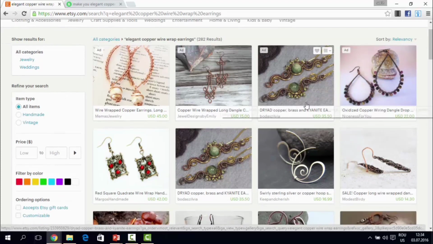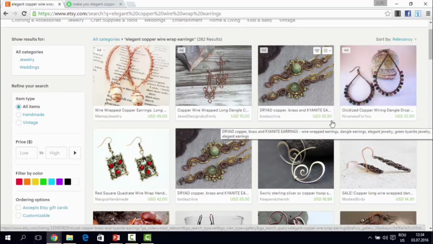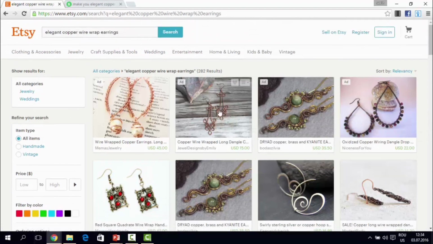which is actually pretty cool. So you buy something for $5 and you sell it for $35, you make a $40 profit like that. Even if you sell 2 or 3 pairs like this per day, it's actually a great and lucrative business model, guys. So this is how it's done.